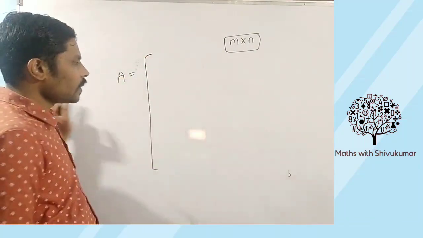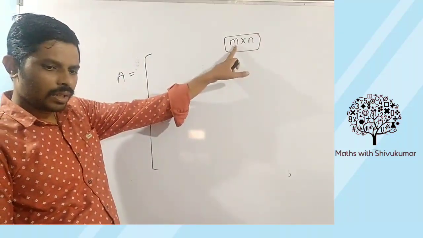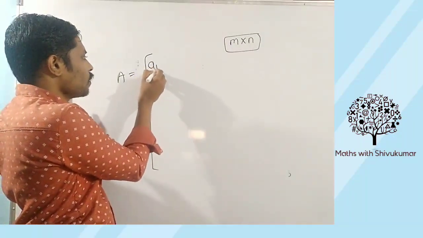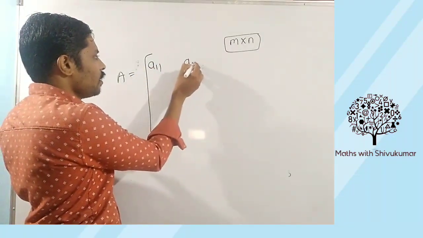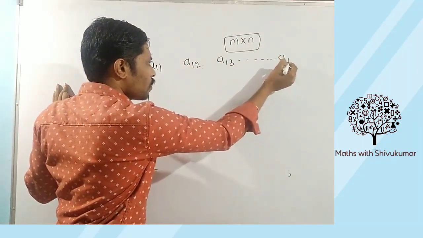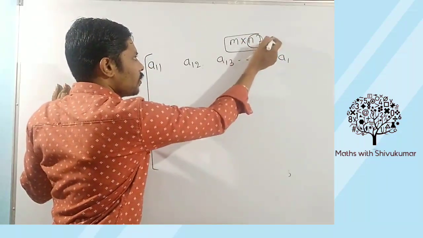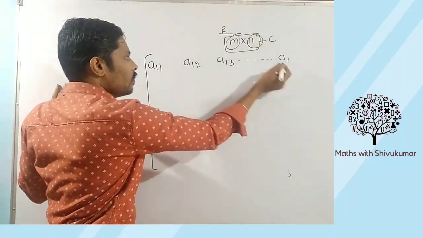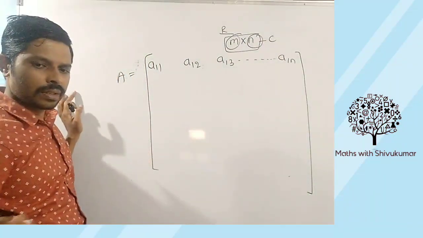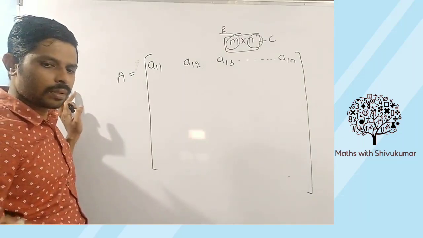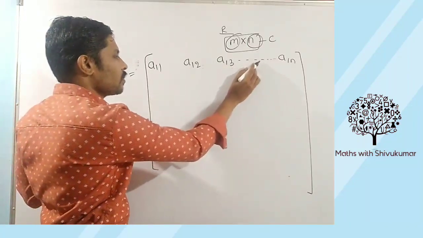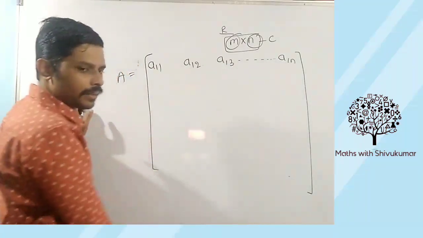So observe here how to write. I want m rows. So start with first row. First row, first column. First row, second column. First row, third column. So on. First row, what is the last column? n. Correct? First row, column number n.